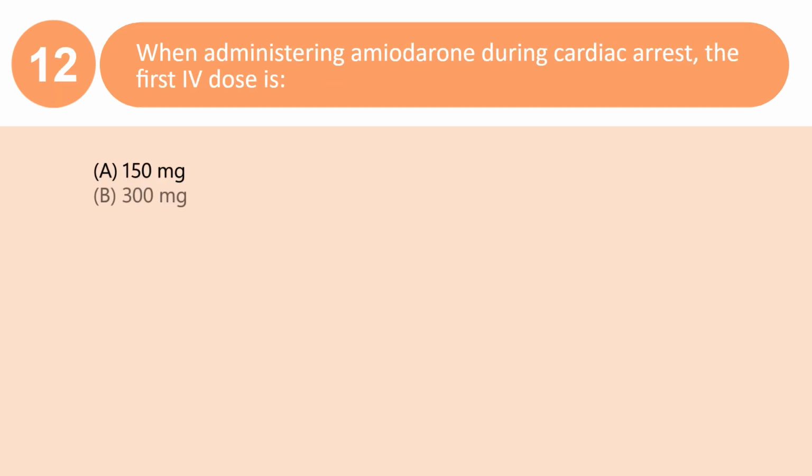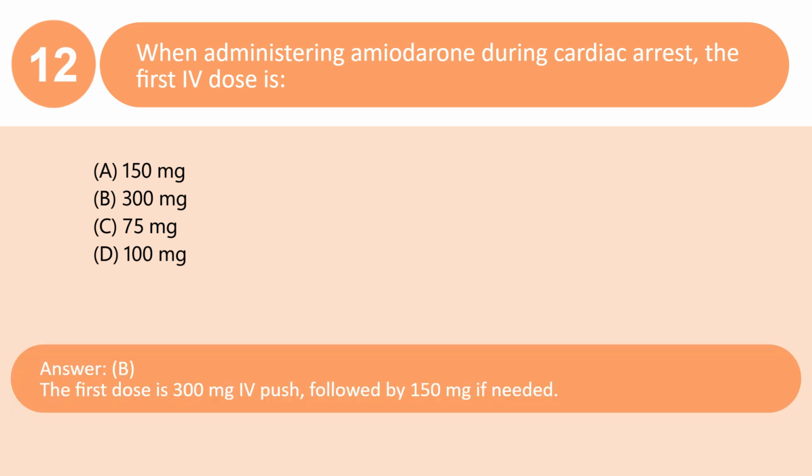When administering amiodarone during cardiac arrest, the first dose is: A. 150 mg. B. 300 mg. C. 75 mg. D. 100 mg. Answer: B. The first dose is 300 mg push, followed by 150 mg if needed.